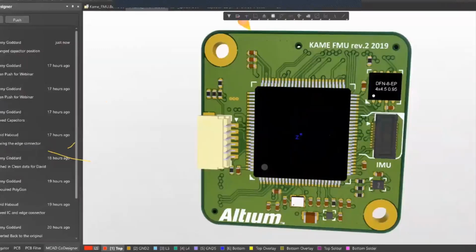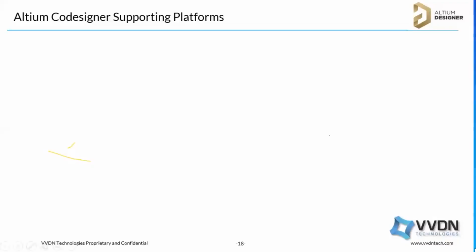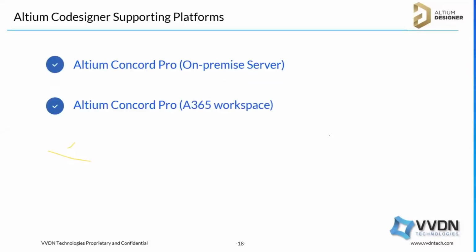You can use this advanced feature. And while explaining, I mentioned a supporting platform for this Altium CoDesigner. So one is Altium Concord Pro, and another one is the same Altium Concord Pro with Altium 365, which is a cloud space. I'll explain what is Altium 365.